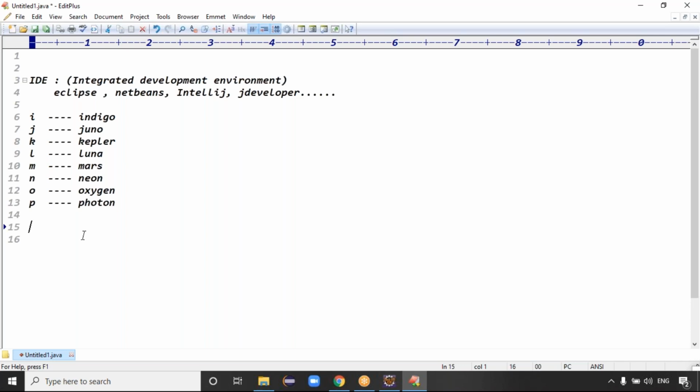Guys, if you take the IDE, IDEs are of two types, guys. One is a Java IDE. Guys, the IDE is categorized in two ways.